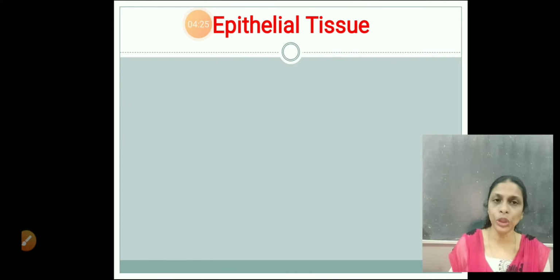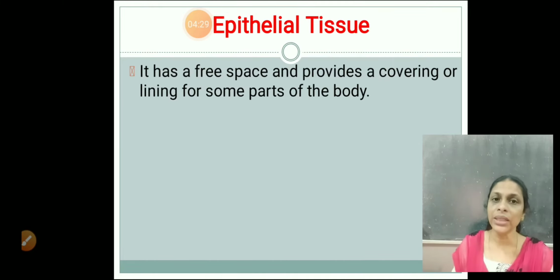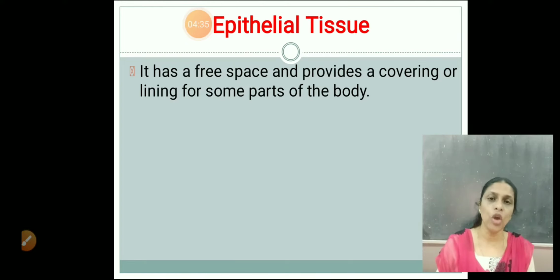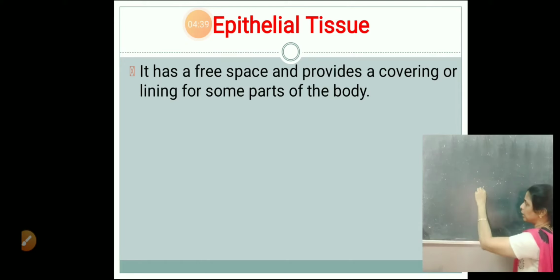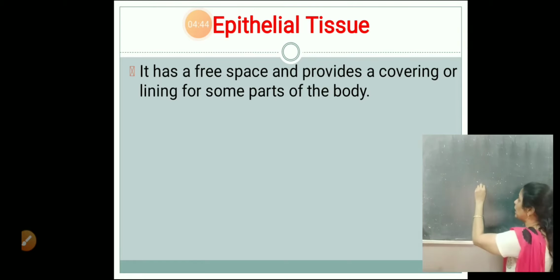So as I've told you, epithelial tissues form a covering, right? They are found mainly in 2 regions. One is the outer covering of certain organs. Suppose this is an organ. The outer covering of certain organs will be lined by the cells which form the epithelial tissue.